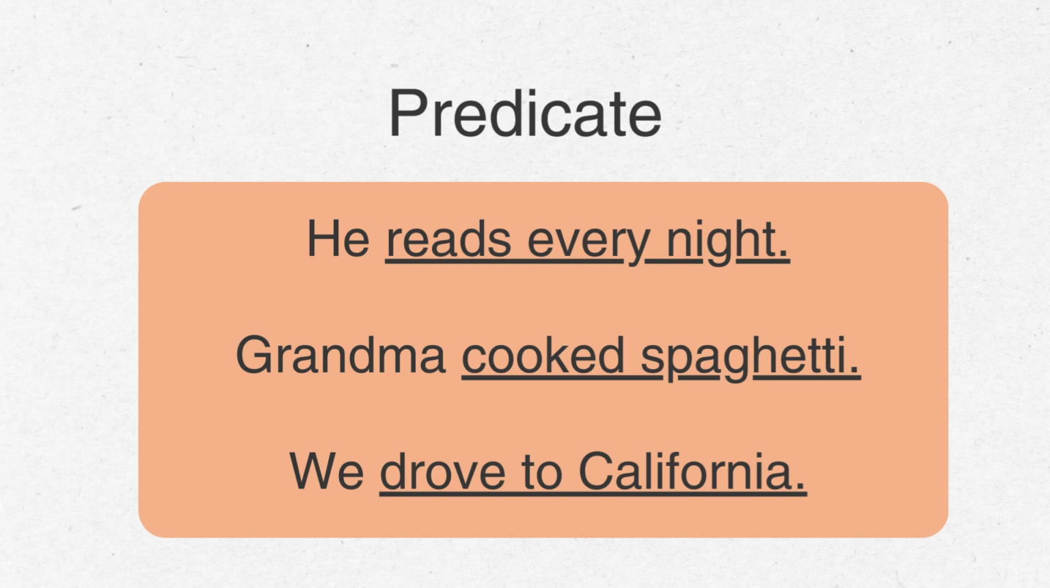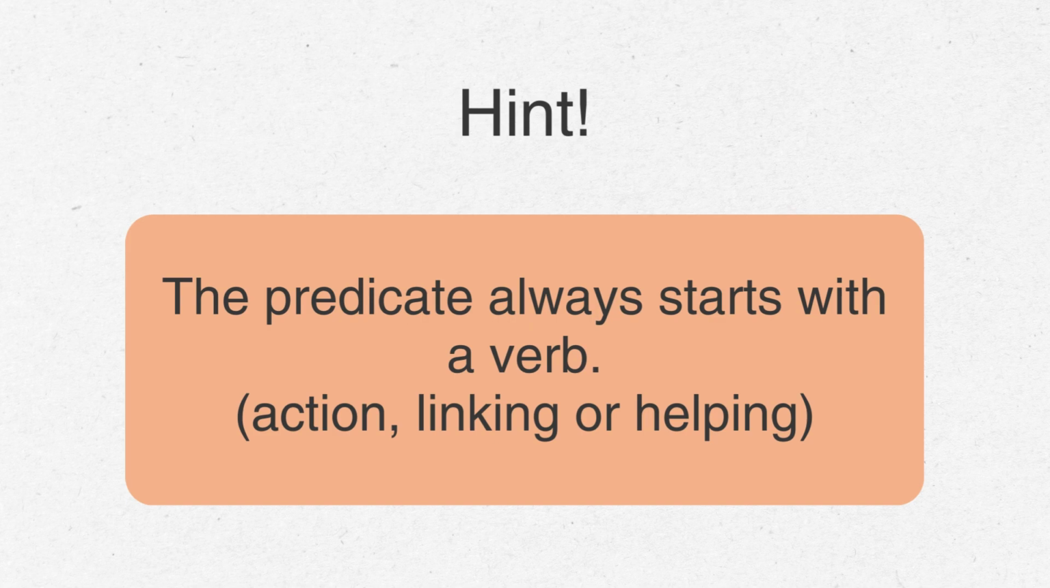Grandma cooked spaghetti. Grandma is the subject, so our predicate is cooked spaghetti. That's what Grandma is doing in the sentence. We drove to California. We is the subject of our sentence, and what we is doing is drove to California. Drove to California is the predicate. Hint: the predicate always starts with a verb. It can start with an action verb, a linking verb, or a helping verb.